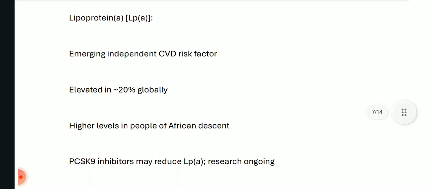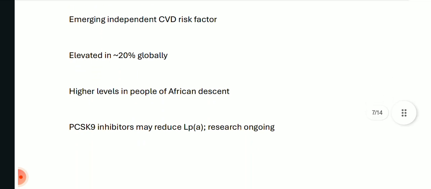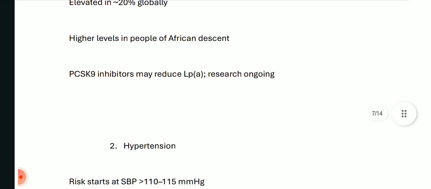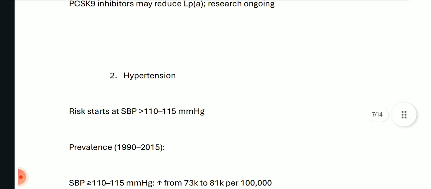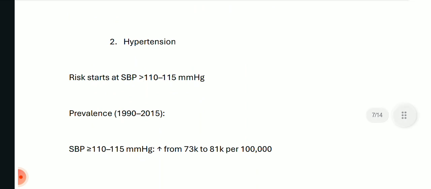Okay, next up is lipoprotein(a). It's an emergent independent CVD risk factor. Okay, it is elevated in approximately 20% of people globally. Levels are higher in people of African descent, and PCSK9 inhibitors may reduce Lp(a). The research is ongoing. The next contributing factor is hypertension.